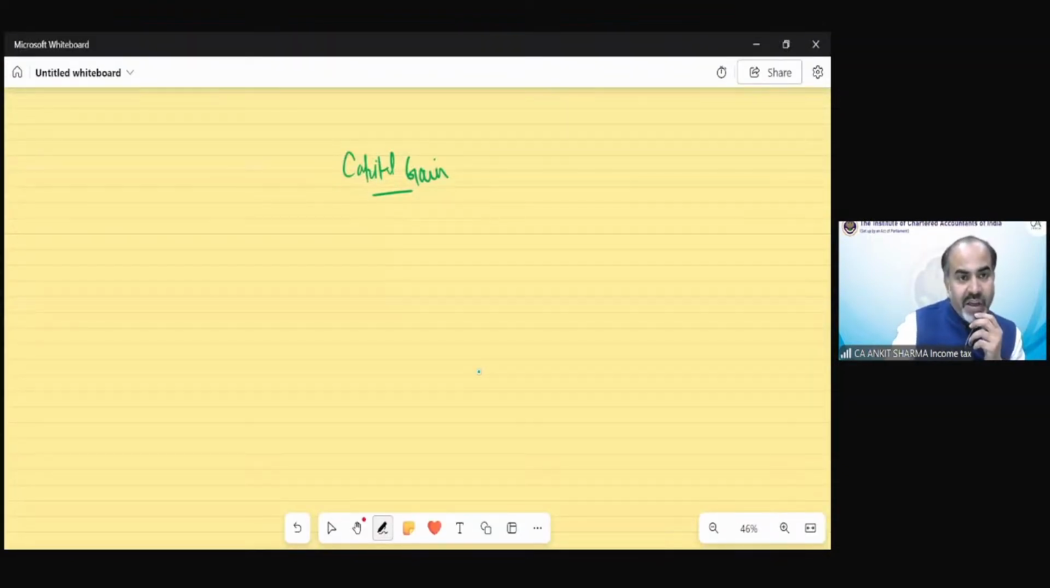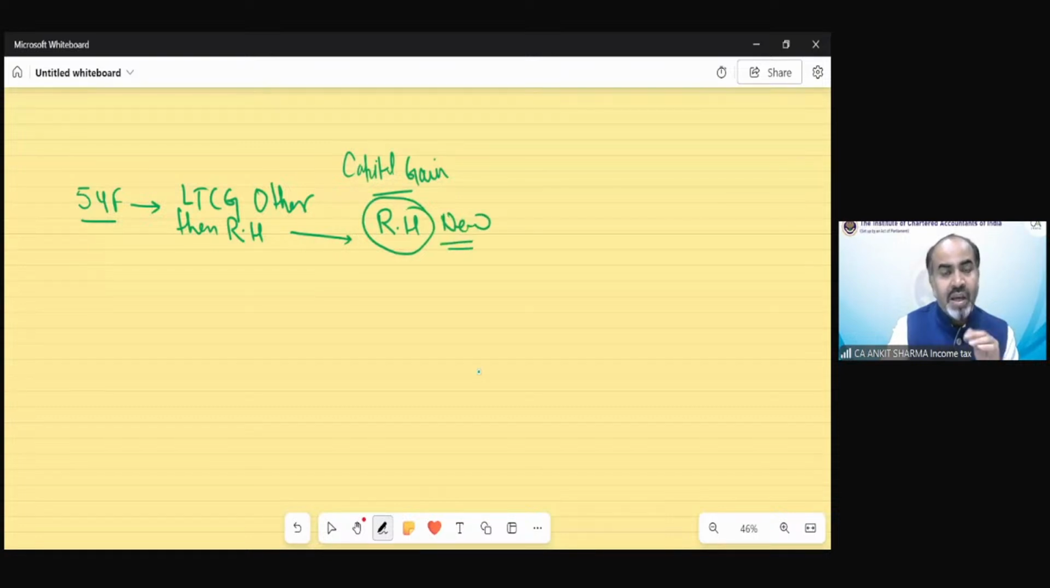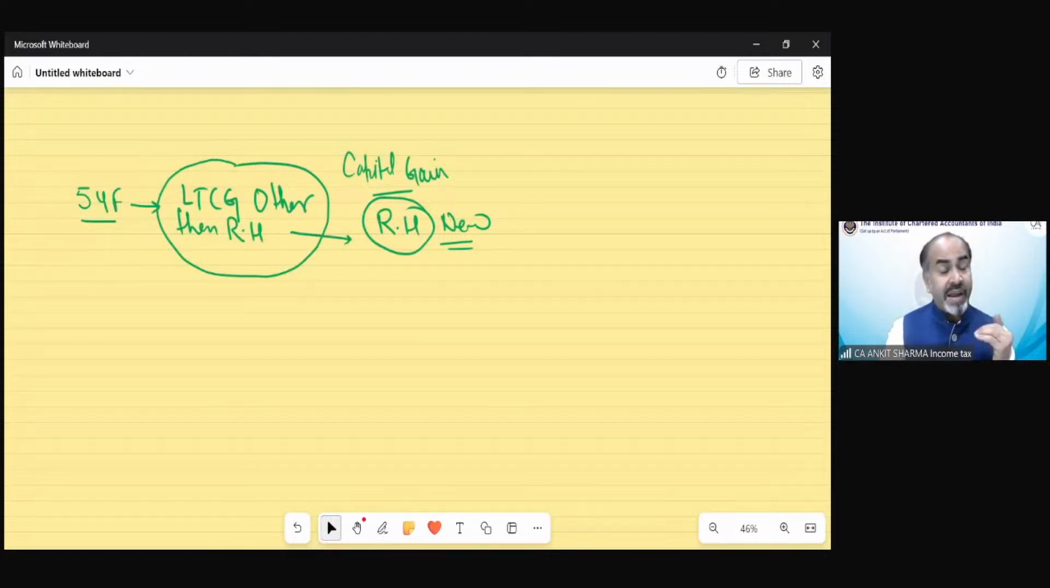Now, section 54F applicability. It applies if there is any long-term capital gain other than the residential house. Remember, other than the residential house. And you have to purchase a residential house or construct a new residential house. So that was the applicability. There could be any other long-term capital asset, any long-term capital gain except residential house.